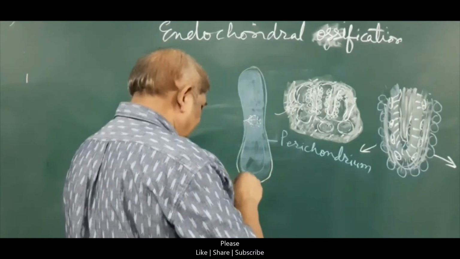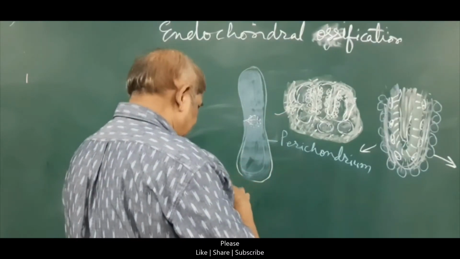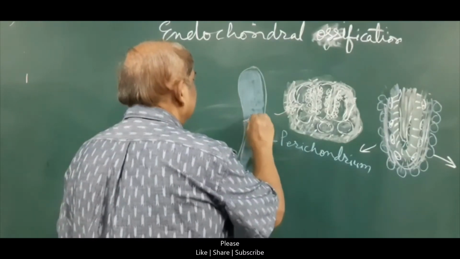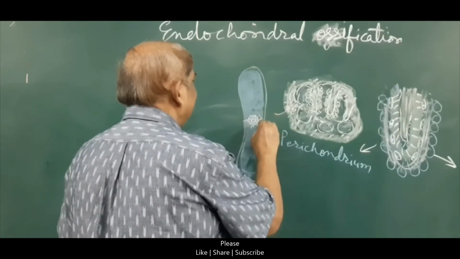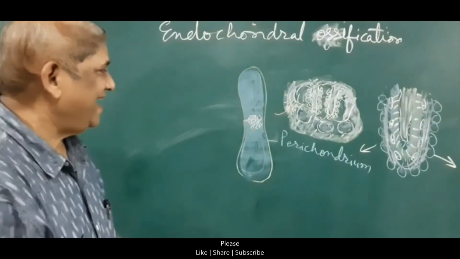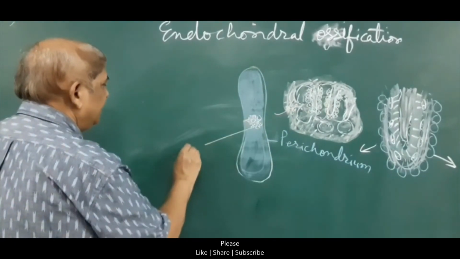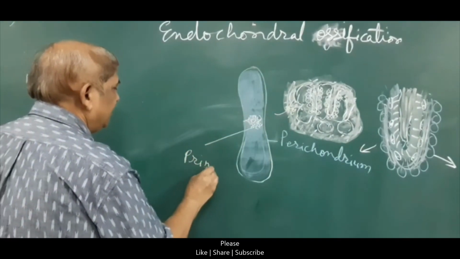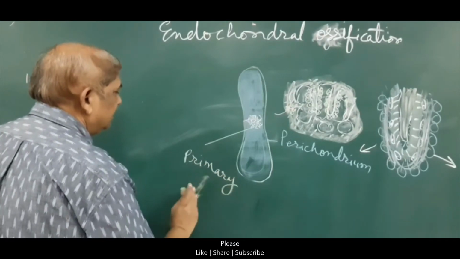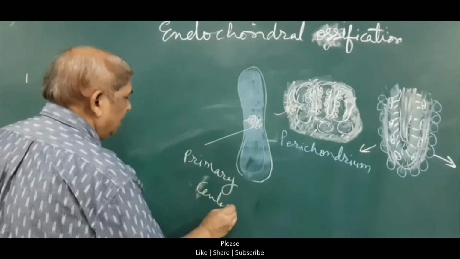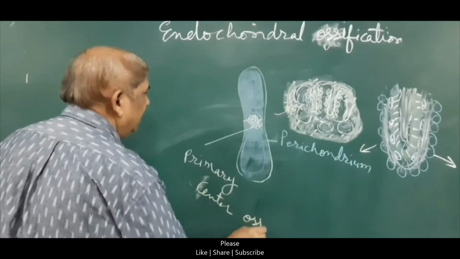Now this formation of the bone in the middle part, the spongy bone, will ultimately form what is called the primary center of ossification, because the bone formation has started.